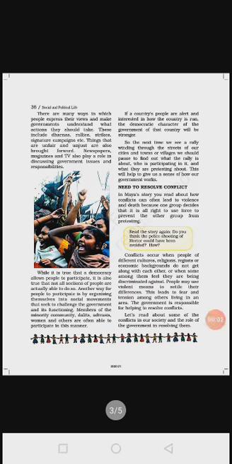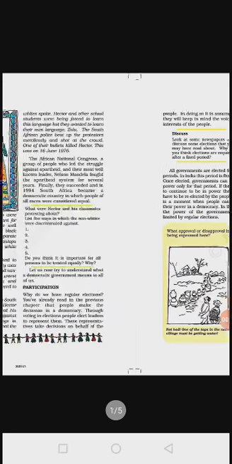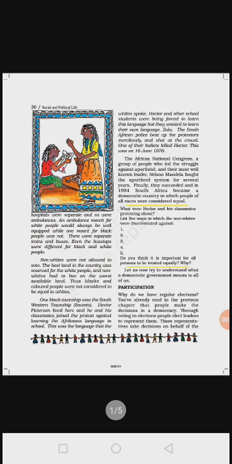Hello students, we have studied the civics lesson, chapter number 4, the key elements of a democratic government. In this lesson we have studied some key elements, some major elements which influence the work of a democratic government.